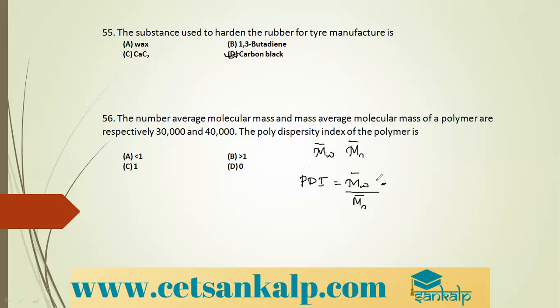So what is the mass average molecular mass? It is 40,000. Number average molecular mass is 30,000. So 40,000 divided by 30,000 is 4 by 3, which is 1.33. So what is the correct option? It is slightly more than 1. So option B is the correct option. You can note it down. PDI stands for polydispersity index and the formula is mass average molecular mass upon number average molecular mass.